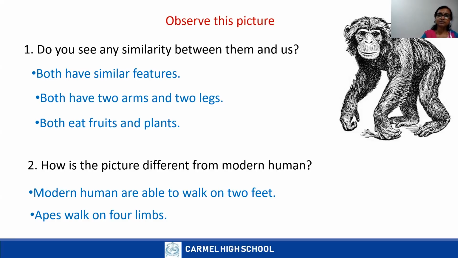Did you read, children? Read the text? Yes. So we are going to discuss this passage, what we have read.